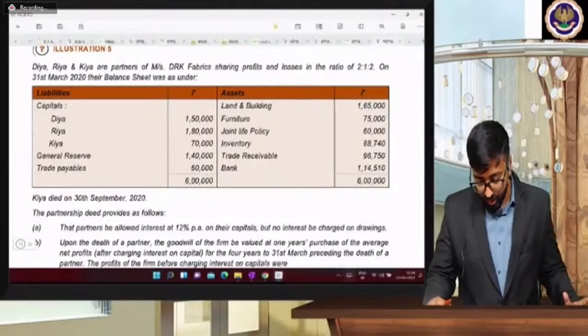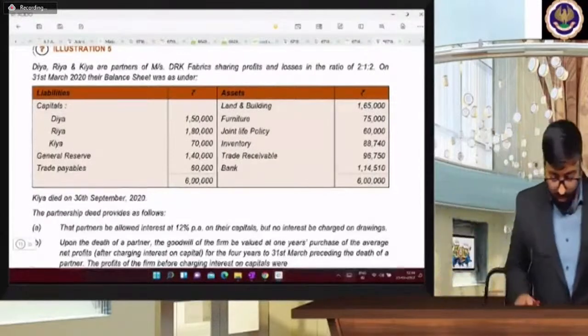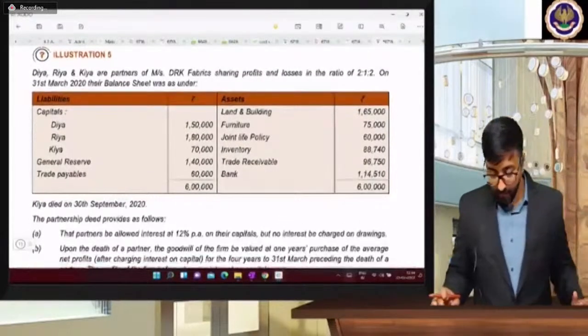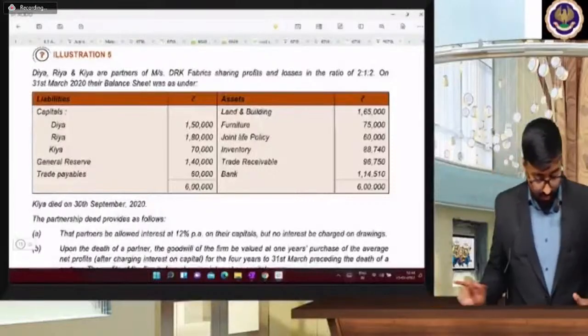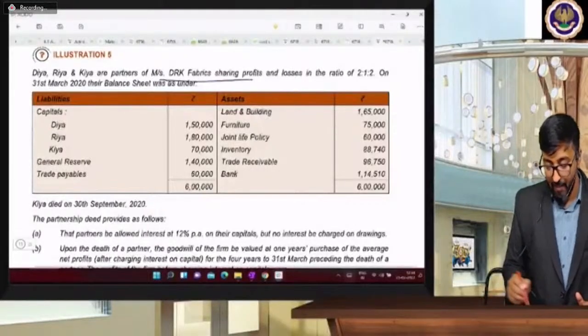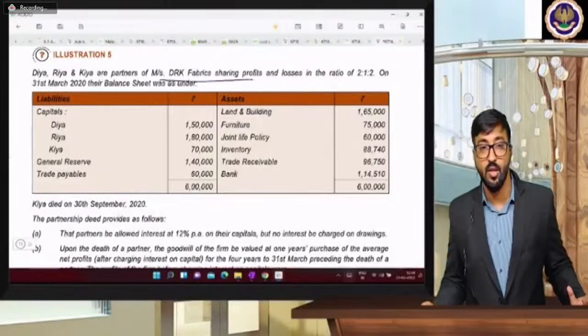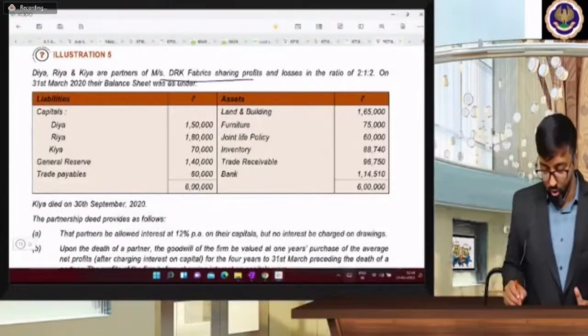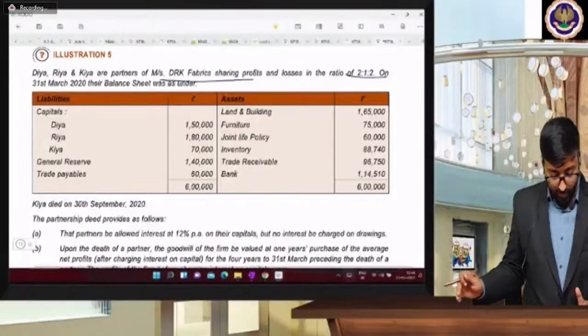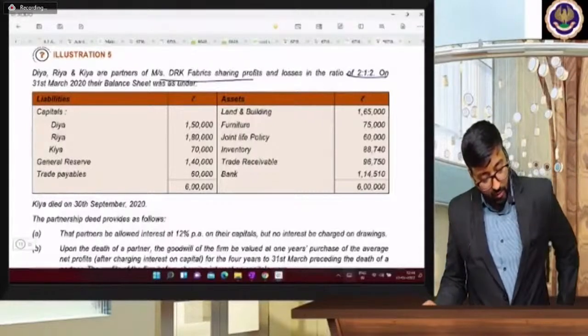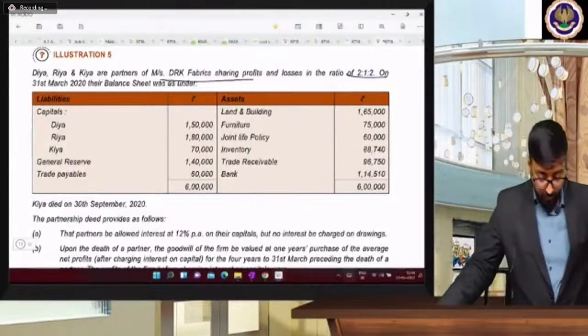Okay, last question of the day. Illustration number 5. Diya, Riya, and Kia are partners of DRK Fabrics sharing profit and losses in the ratio of 2:1:2. On 31st March 2020, their balance sheet is given as below.